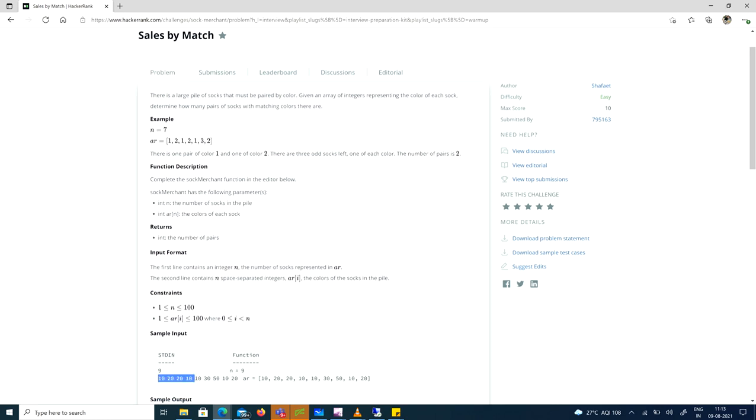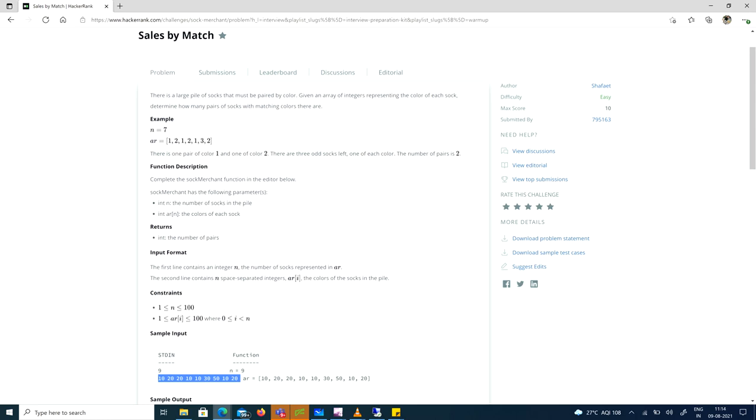This is the example. How many sock pairs do we have? 2 pairs of socks of 10 and 1 pair of socks of 20. 30, 50 and 20 are extra socks. That's fine. We have only 3 pairs: 2 of 10 and 1 of 20. We don't need to give which pairs we have. We only need to give how many pairs of socks we have. The question is clear. Now let's think of the solution.